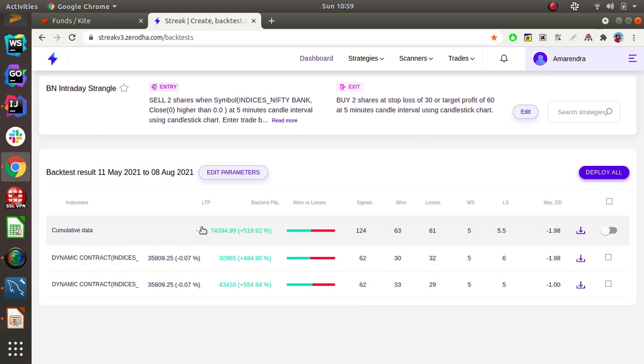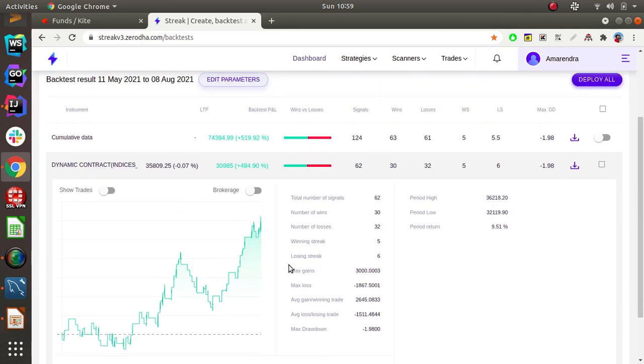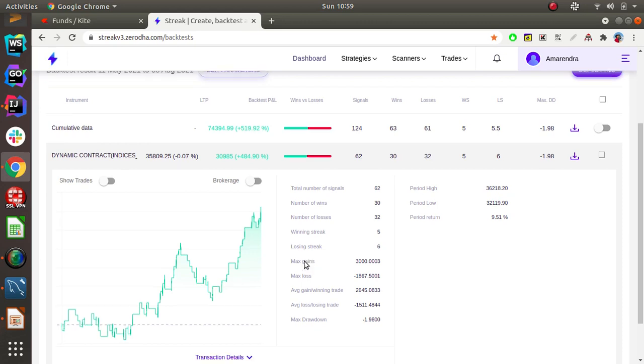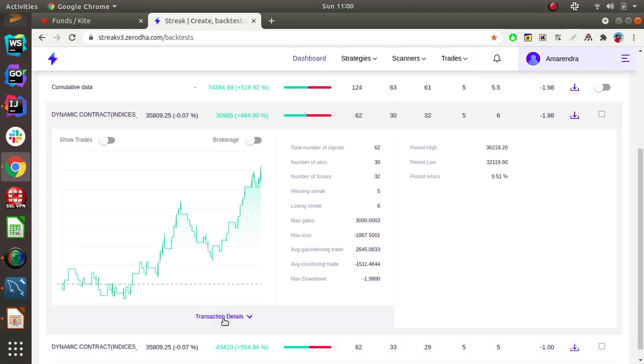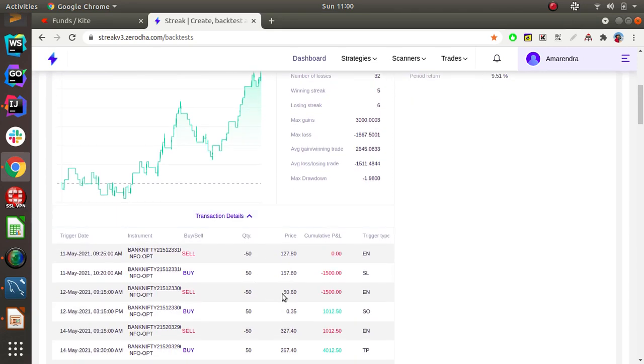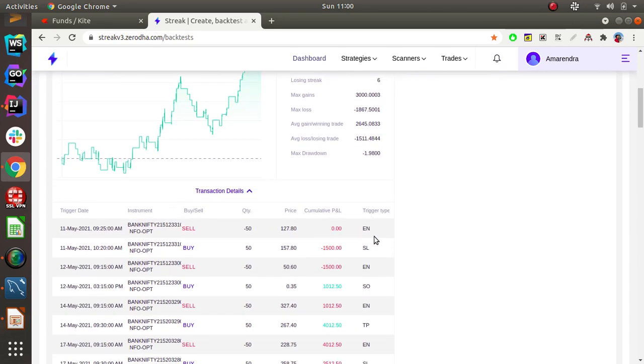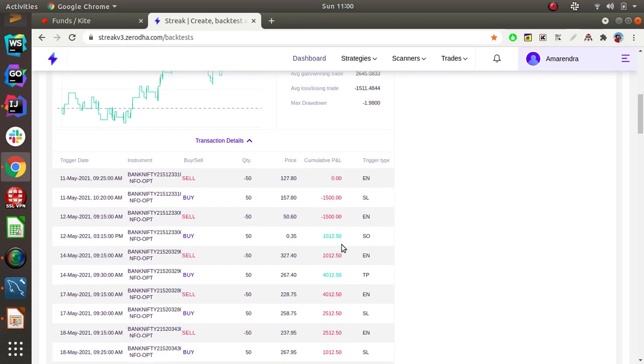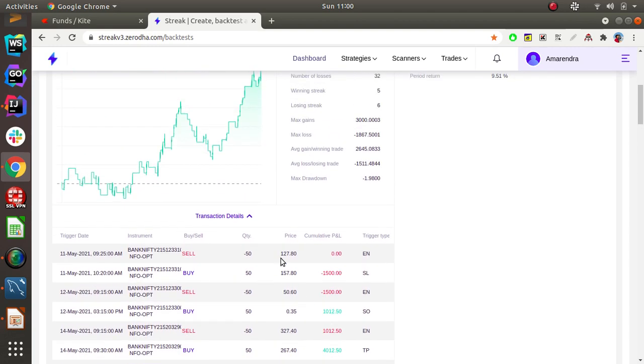As you see, there is a 74,000 profit out of 124 calls. 63 are profit, 61 are loss. As you see here, you may think that it is just 50% accuracy, but it is not so. Let me show you these results in a different view. At the end of the day, what will be your profit? Whether you are in profit or negative loss, right? Streak currently is not giving profit or loss on a per day basis. Here they are just adding the cumulative ones, which may not serve our purpose.